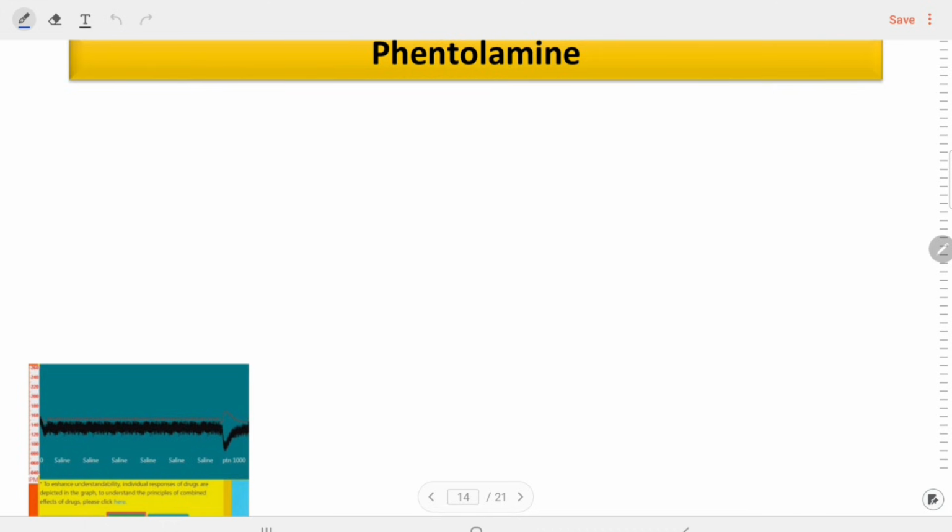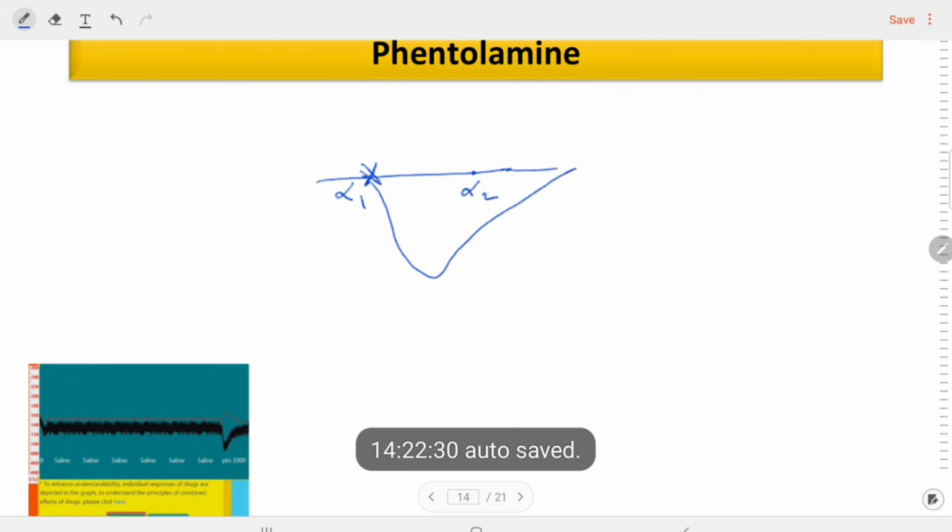What will be the effect of the phentolamine? We all know that phentolamine is the non-selective alpha blocker. If we are giving an alpha blocker, what will happen? The main action of alpha 1 is the vasoconstriction. If we suddenly block this receptor, the BP will decrease due to the vasodilation, because alpha 1 is the strongest receptor.